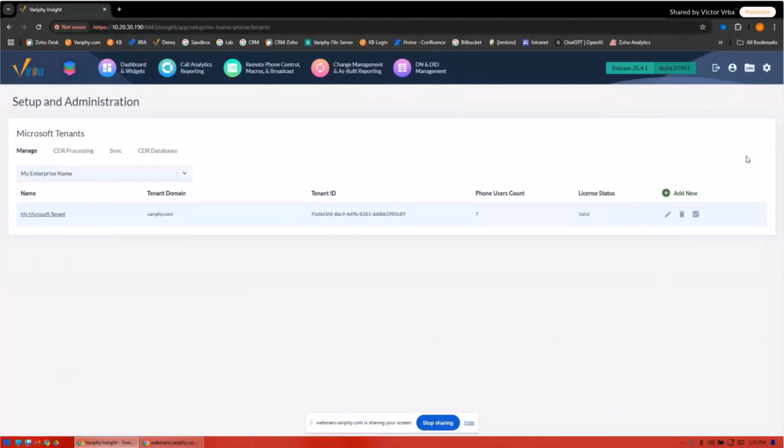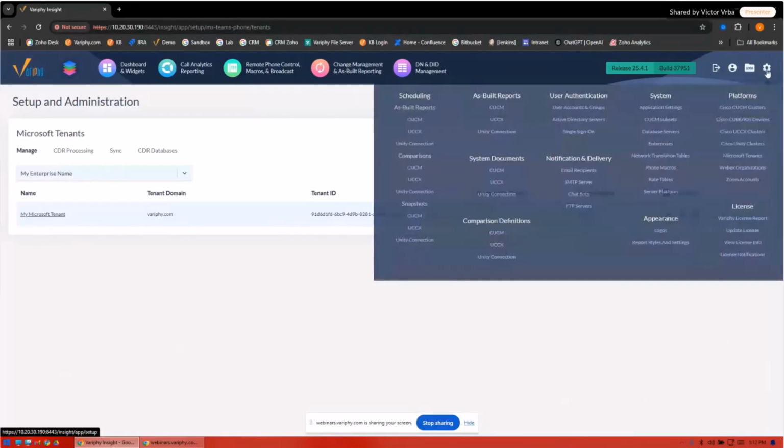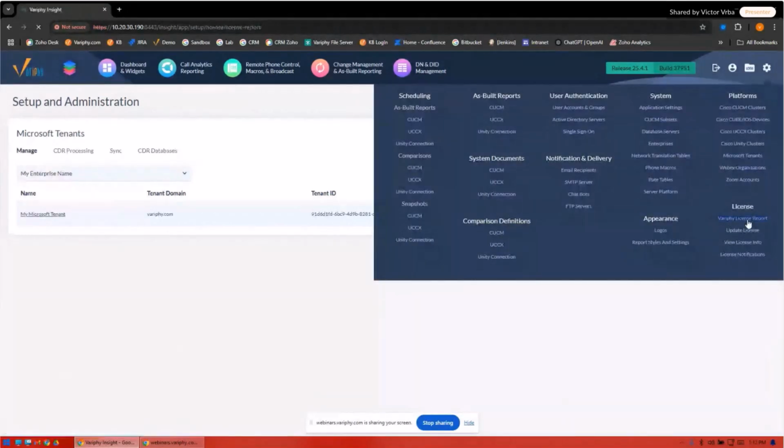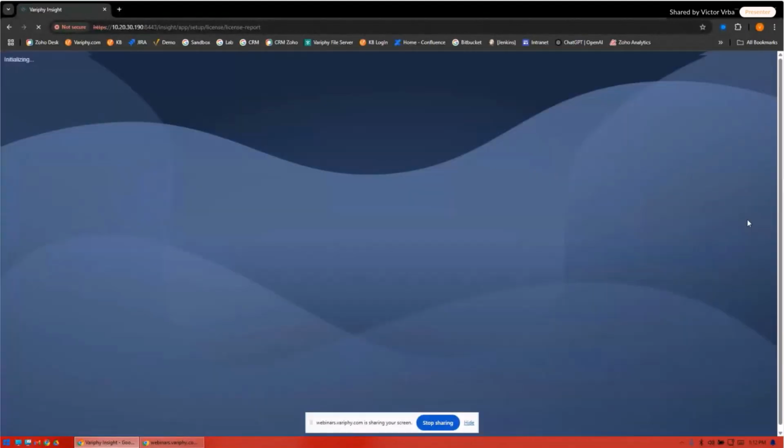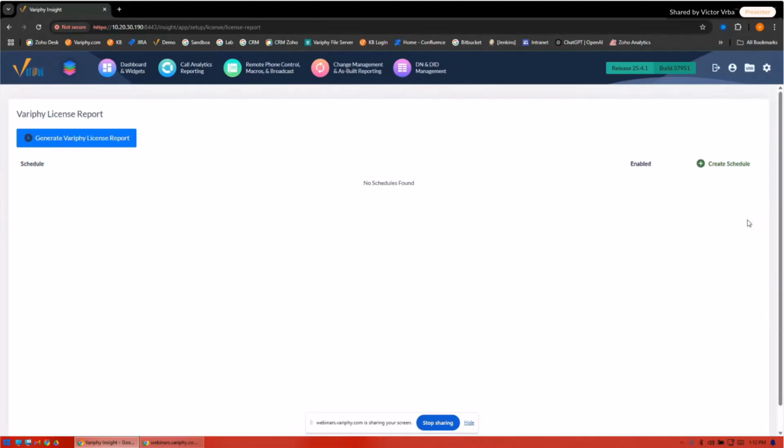So one of the things that we saw a lot with our education and healthcare customers were what I'll call an education license or a financial license. And what that does is it basically gives you the ability to have MS Teams for everybody in your organization. So that could be thousands of licenses. Now, that doesn't necessarily mean you had MS Teams phone assigned to everybody. In other words, they can't place inbound and outbound calls, but they have a license for MS Teams.